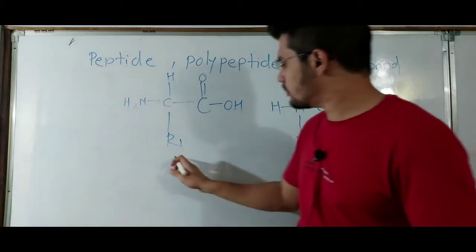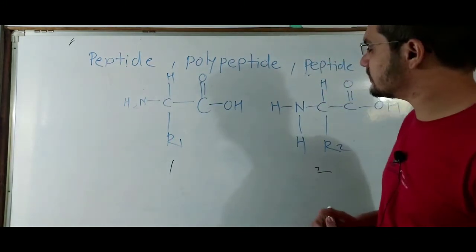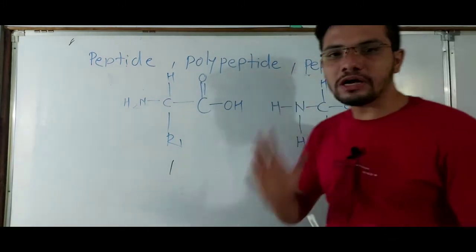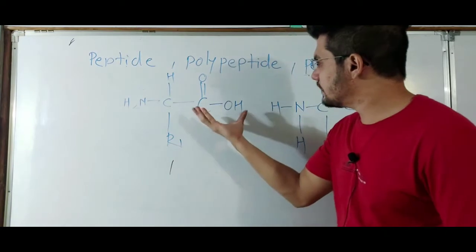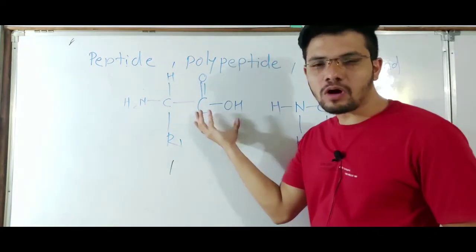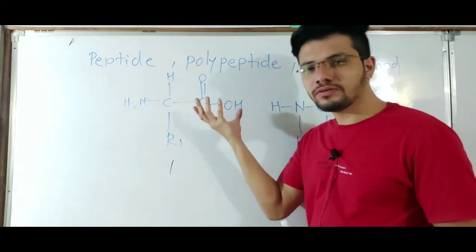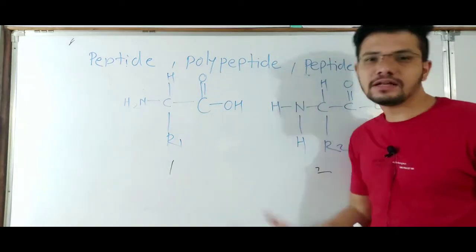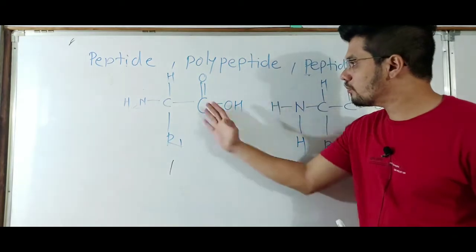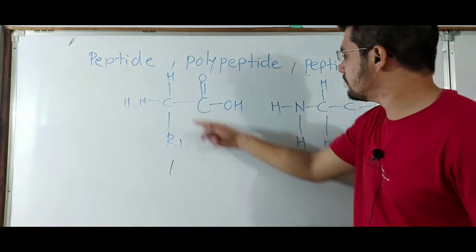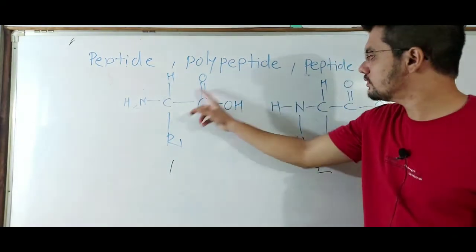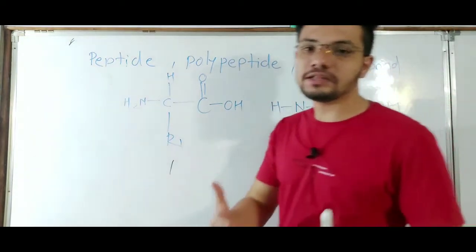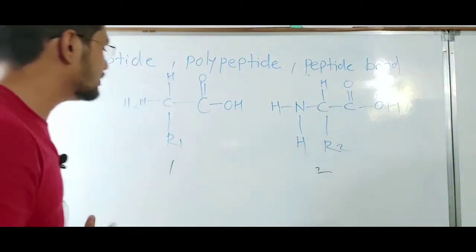The peptide bond forms between the carboxyl group of one amino acid and the amino group of the other amino acid. Let's see how it works.